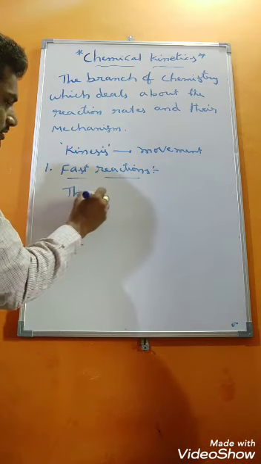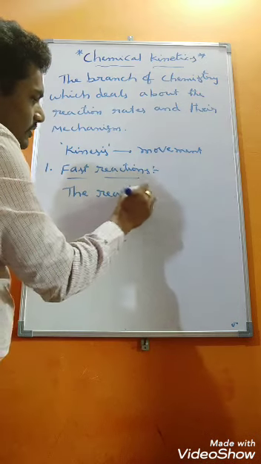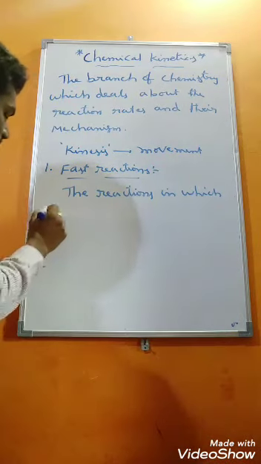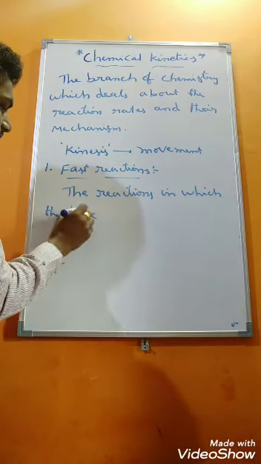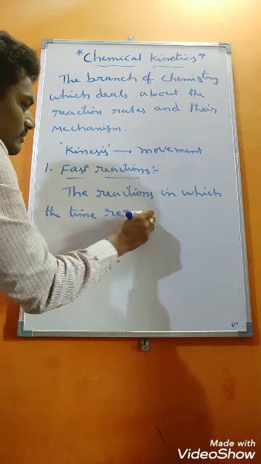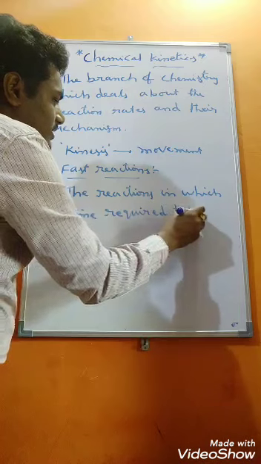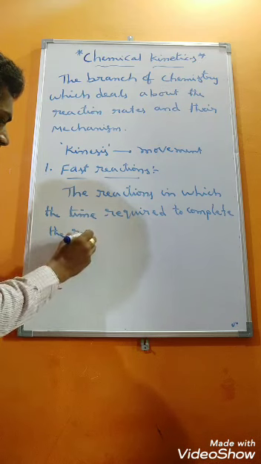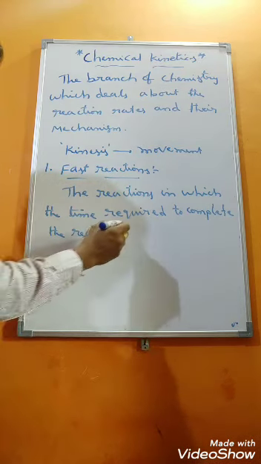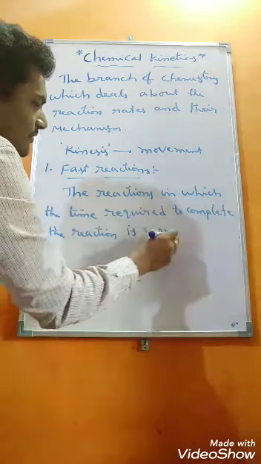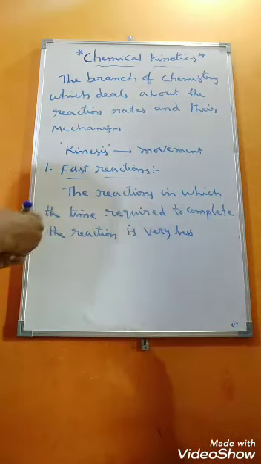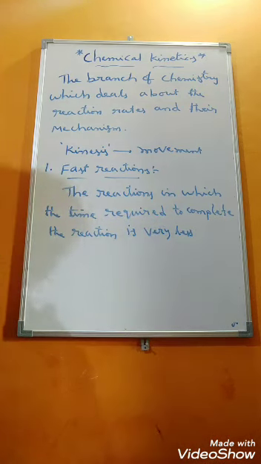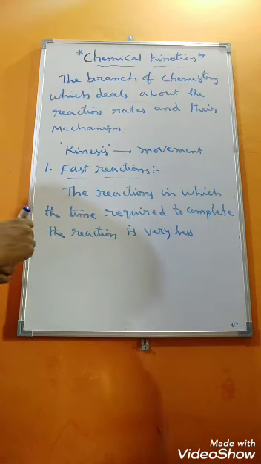The reactions in which the time required to complete the reaction is very less. Very less means it may complete within a fraction of seconds also. Such type of reaction generally we call as what? Fast reactions. So how do we get to know whether the given reaction is a fast reaction or not?